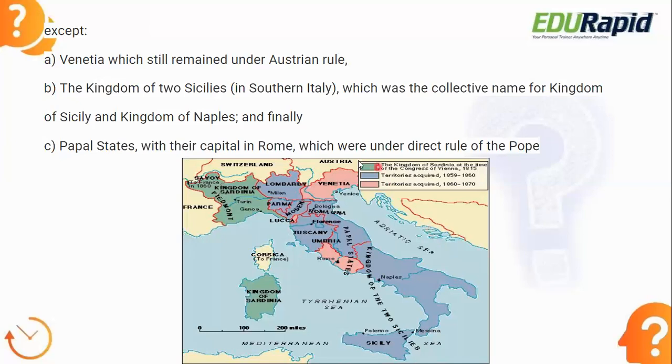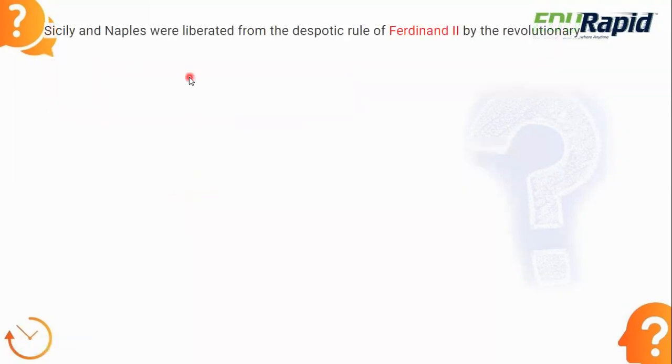One thing is clear: Venetia, in pink color, still remained under Austrian rule even after the war. Next come Naples and Sicily, collectively called the Kingdom of Two Sicilies, in southern Italy. They also remained separate and did not unite under the Kingdom of Sardinia. Next is the papal state in Rome, which was under the direct rule of the Pope. They did not belong to either Austria or Sardinia. So these were the three exceptions after the war.